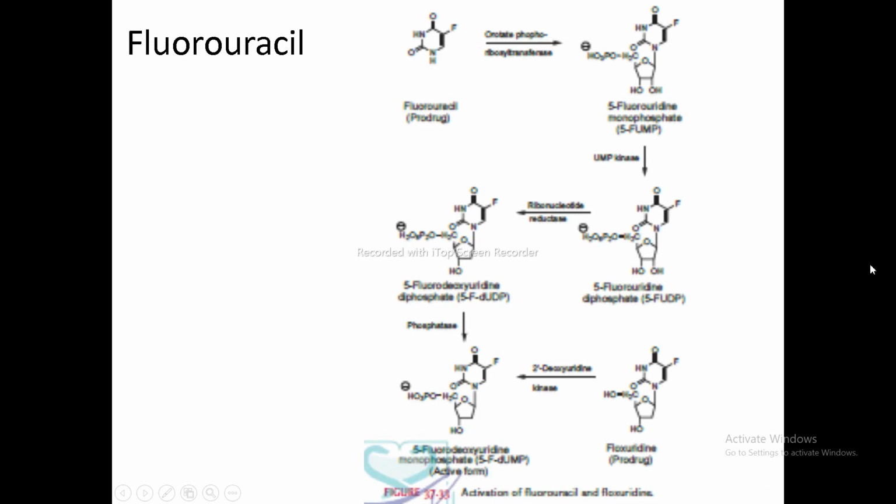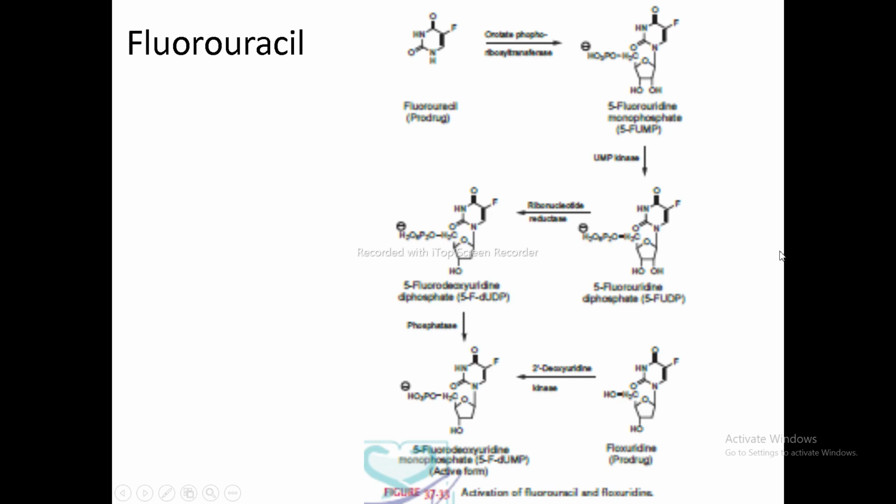Fine. Now the first agent of the pyrimidine analogs is fluorouracil. If you check over here, it shows the activation of fluorouracil. If you check properly, this fluorouracil is a prodrug. Then that fluorouracil prodrug gets converted into its active form.